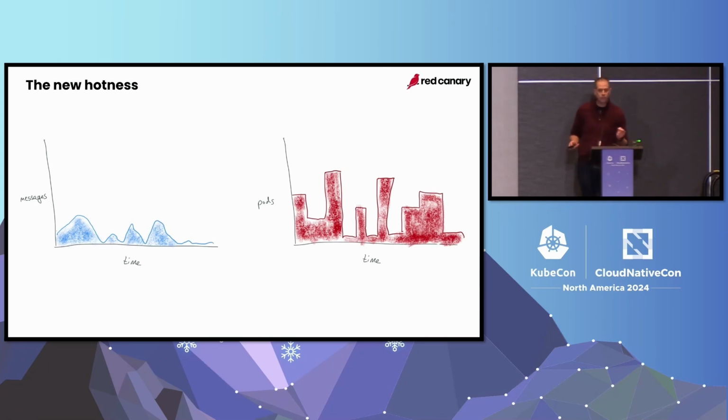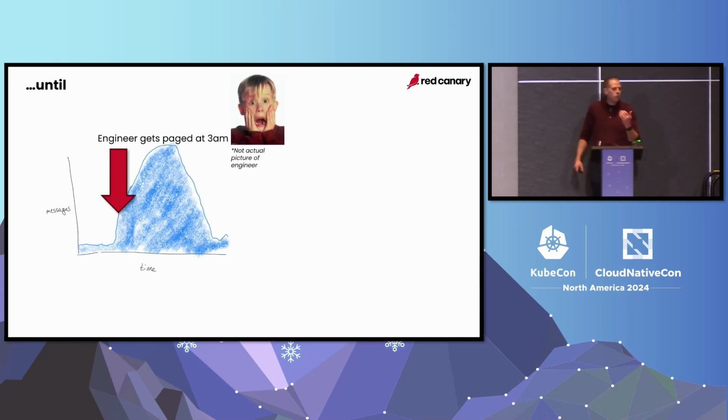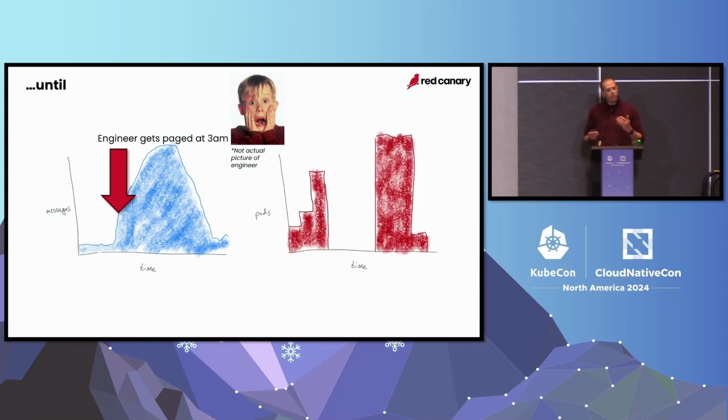But remember that trough of despair that I talked about? The problem was that this is what our messages looked like at 3 in the morning. Now you don't normally have a pile of messages in our system coming in at 3 in the morning, and so our engineer got a page. That's not actually a picture of the engineer, but we don't need to talk about that. So you look and say, well, why was the engineer paged? Why did all those messages get piled up? Well, there's a big clue right here when we had no pods. And this was an interesting discovery to us because we had a new autoscaler. Why wouldn't we have pods?